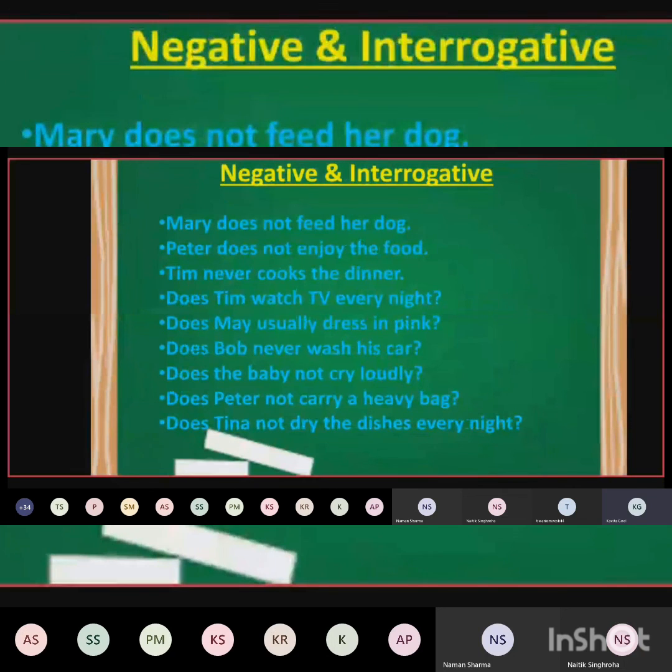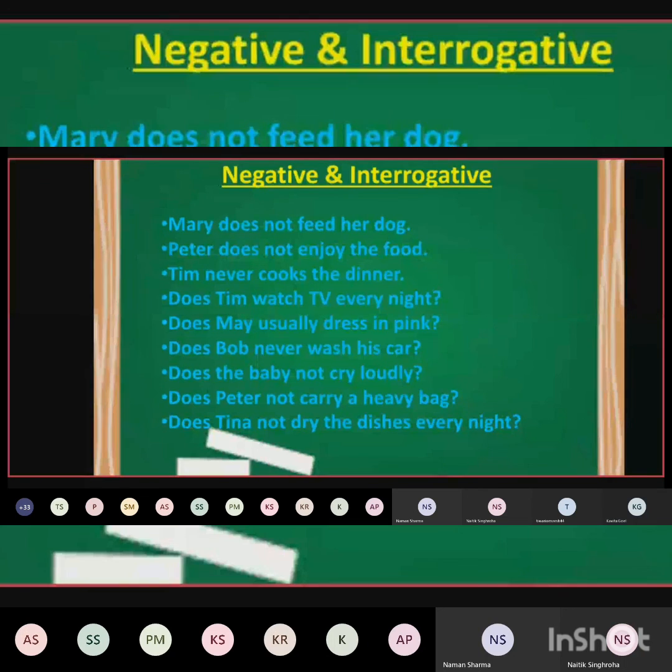S or ES: feeds became feed, enjoys became enjoy. But in cooks, I have not changed it because I have changed always into never. Now there it was Tim watches TV every night. When I have changed it into interrogative, I have made it: does Tim watch TV every night? It means when we use the helping verb, we remove the S or ES from the verb. When we have a singular subject, we use the helping verb does. Clear?